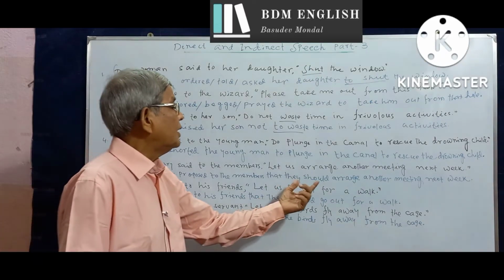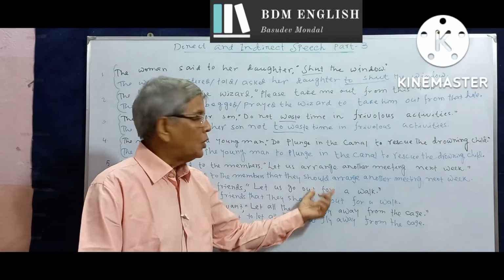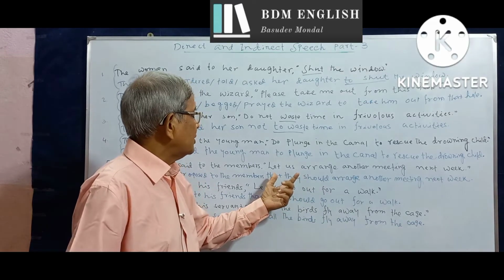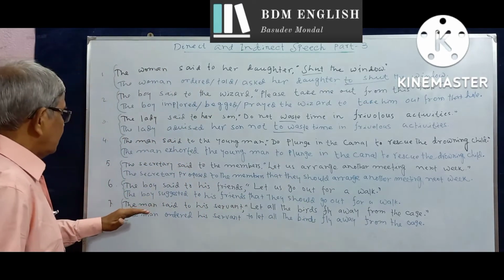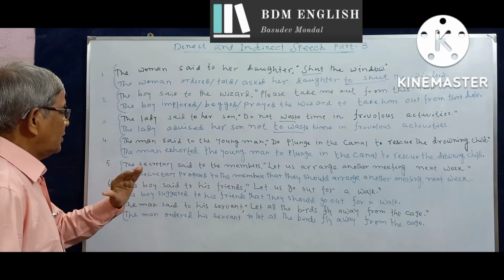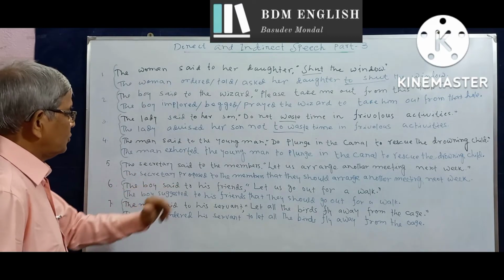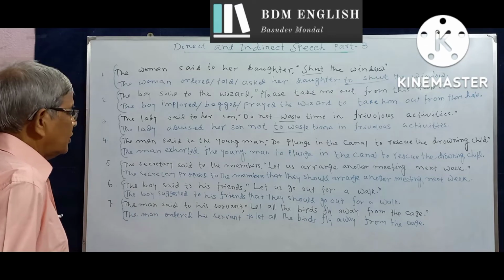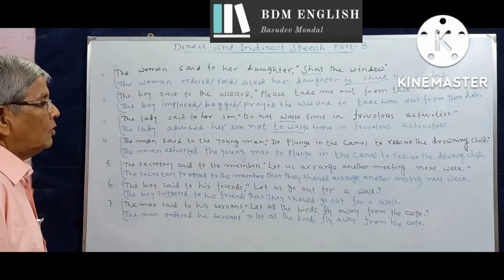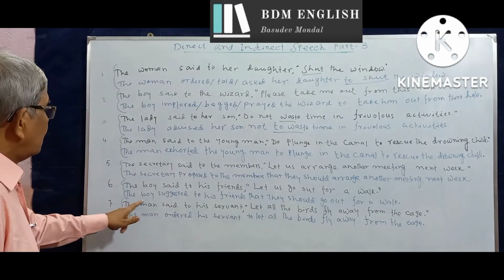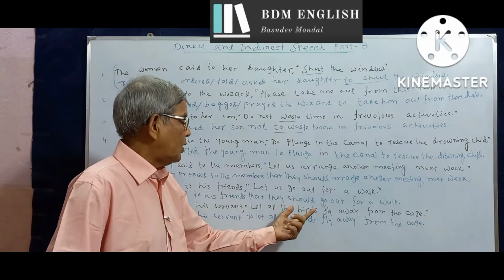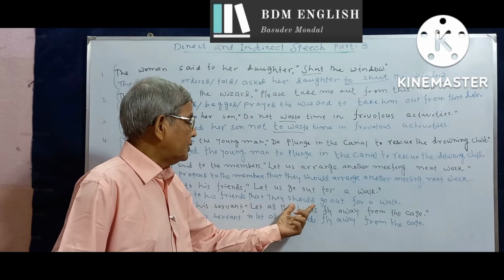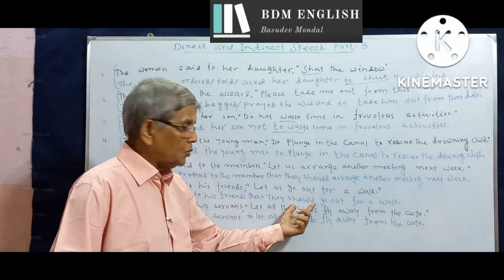Here we bring in the modal auxiliary should, though there is not the word in the direct speech. Next one, it is a suggestion, a casual suggestion made by the boy to his friends. The boy said to his friends, "Let us go out for a walk." The boy suggested to his friends that they should go out for a walk. We again use the auxiliary verb should here.